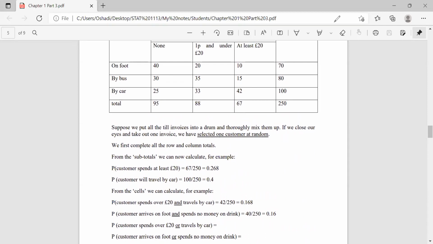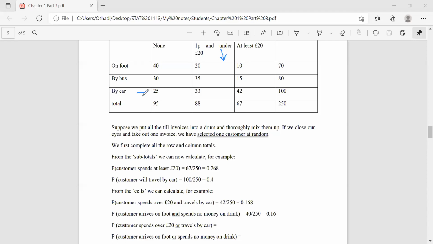Probability customer spends over 20 euro and travels by car. Both events have happened: customer spends over 20 euros and travels by car. So we have to consider this row, this column, and